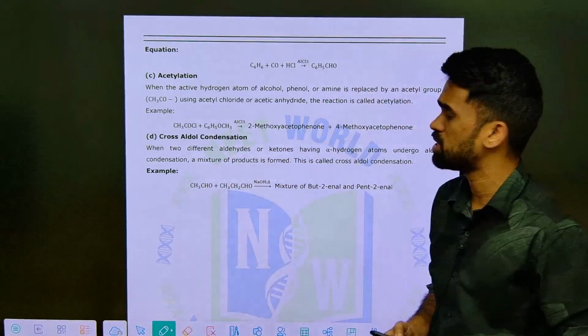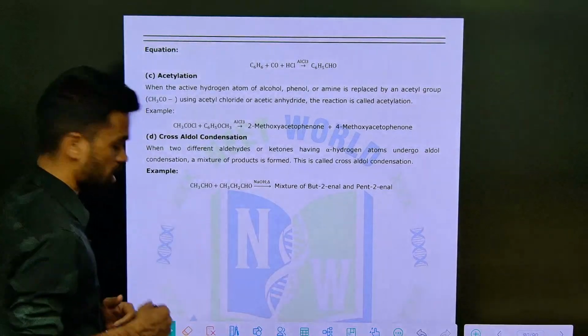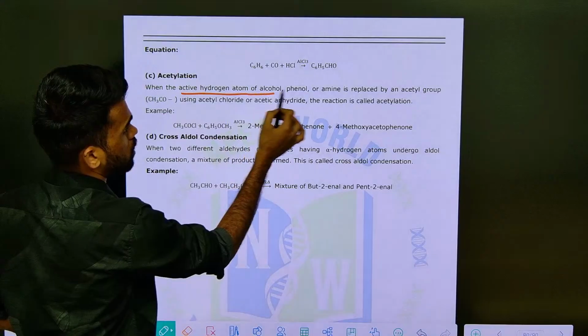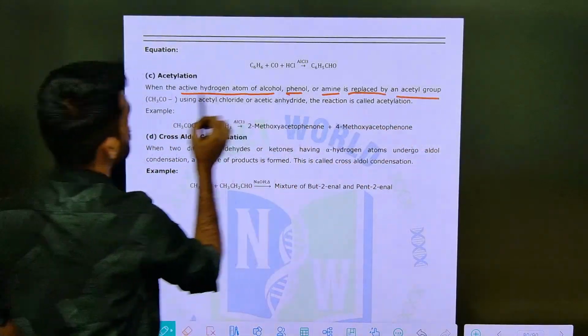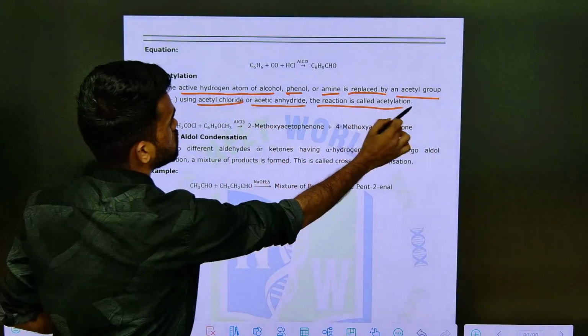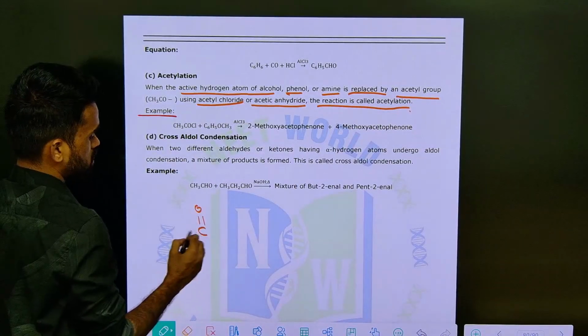So acylation means, as I told you, adding an acyl group onto the other substrate. When the active hydrogen atom of alcohol or phenol or amine is replaced by an acetyl group using acetyl chloride or acetic anhydride, the reaction is known as acetylation. Okay. So you can see one more example here.